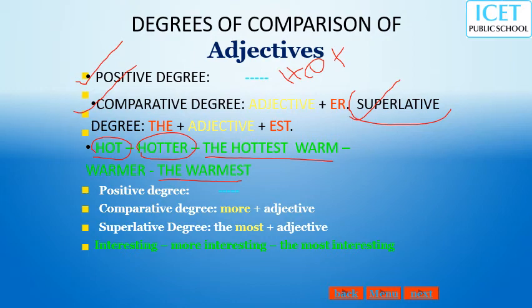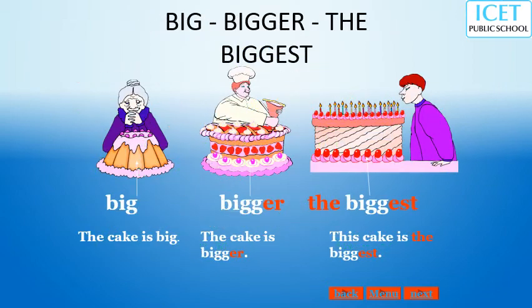So we add 'more' or 'most': interesting, more interesting, the most interesting. Got it? You can add either 'er' or 'est', and if it is not possible, then add 'more' or 'most'. Clear? That is the comparative degree.